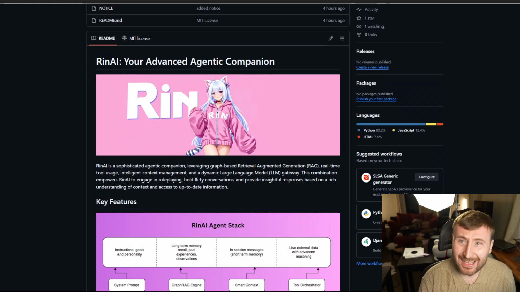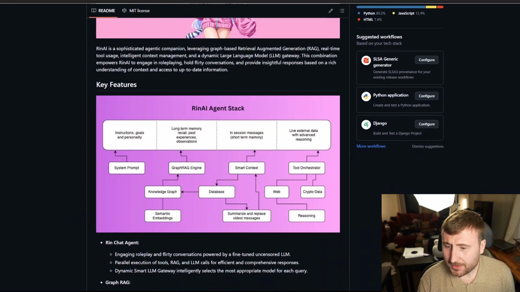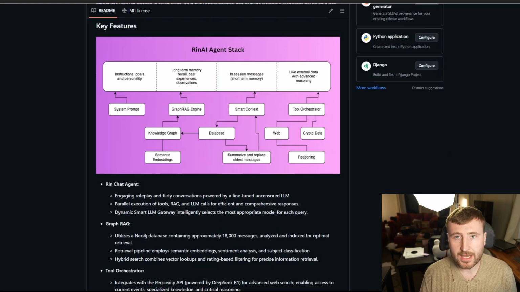What goes into an AI agent stack? What is needed? Well, this diagram here provides some insight into that. The components that make up a good AI agent framework are actually pretty similar across the board. You have your system prompt. These are the instructions for your agent. It will define the personality, the roles, the responsibilities. Then you have long-term memory and you have short-term memory. Long-term memory is like an amalgamation of all of the previous interactions, or storing a corpus of data relative to the agent's roles and responsibilities.